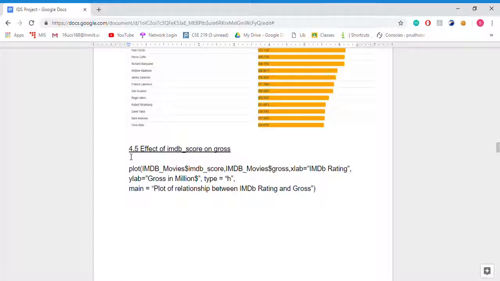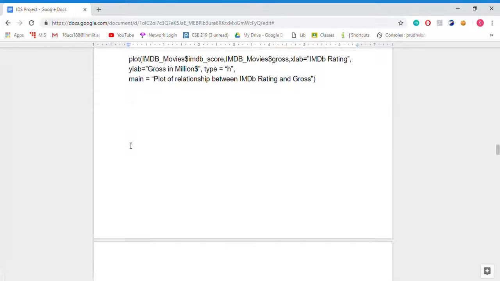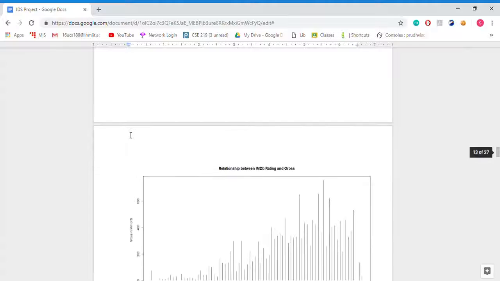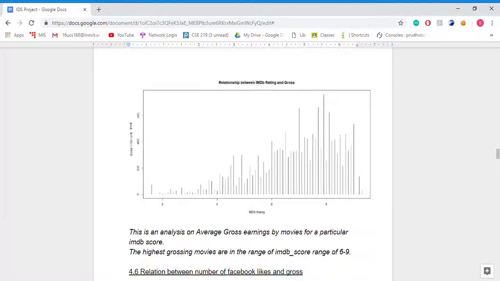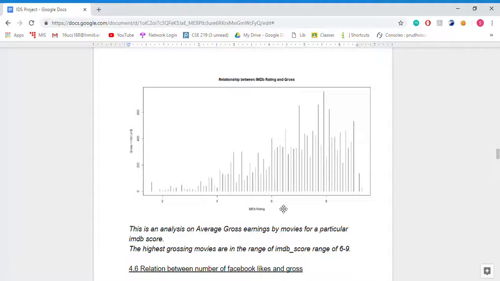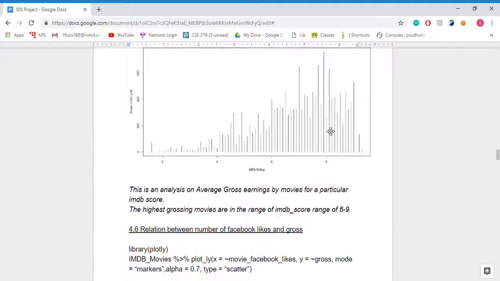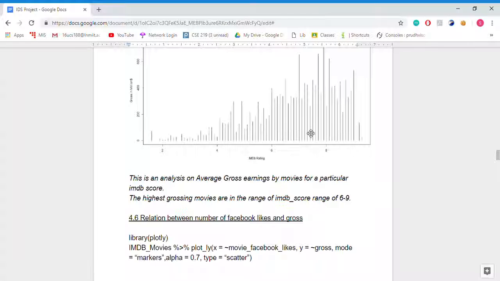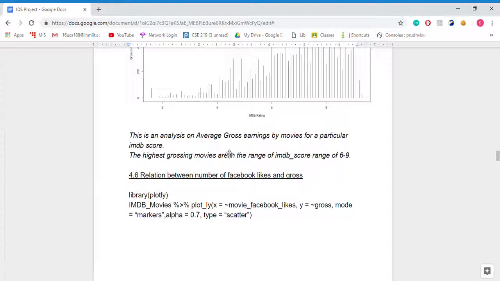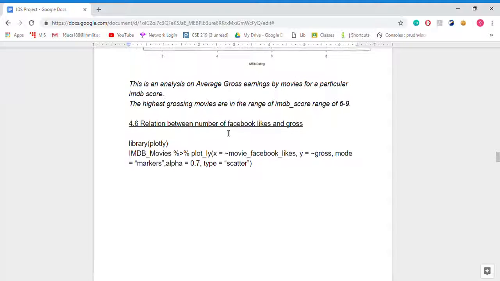Now we'll be checking the effect of IMDb score on gross. So we will see that the highest rated IMDb movies actually gross more or less. Now here's the plot. On the x-axis we have IMDb rating and on the y-axis we have gross in million. As we can see, around 6 to 9 we have very high plots. So it means IMDb score has some impact on gross, because the lowest rated IMDb movies are not grossing very high.